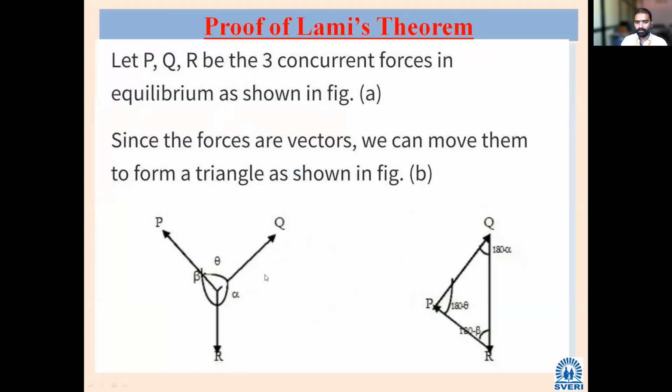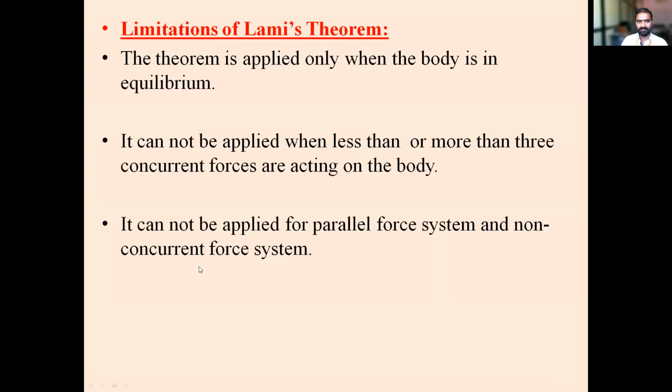In this proof, instead of F1, F2, F3, here he has taken P, Q, R. What are P, Q, R? They are the forces. Alpha is the angle made by Q and R, that is opposite to force P, and beta is the angle opposite to Q. And theta is the angle opposite to R. Don't worry, only the notations are different. He has taken it like this.